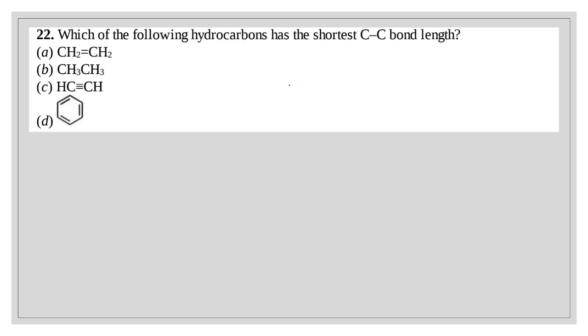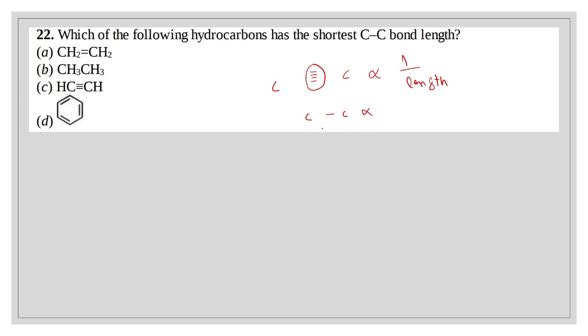That means when carbon-carbon single bond, the bond length will be maximum.